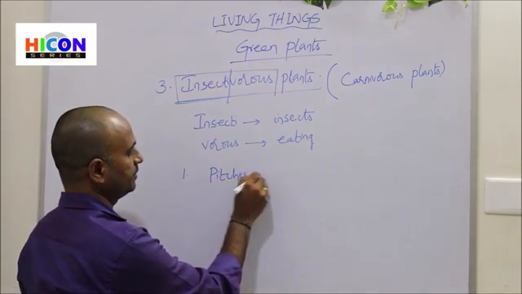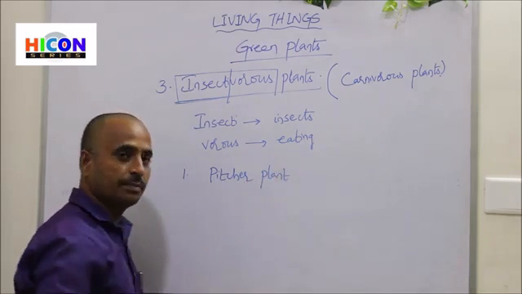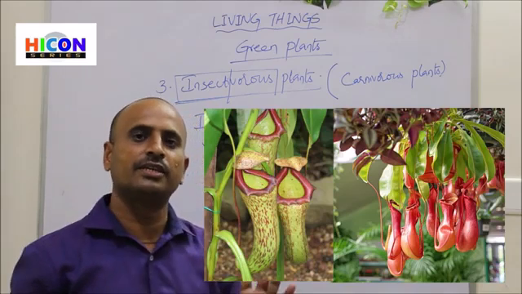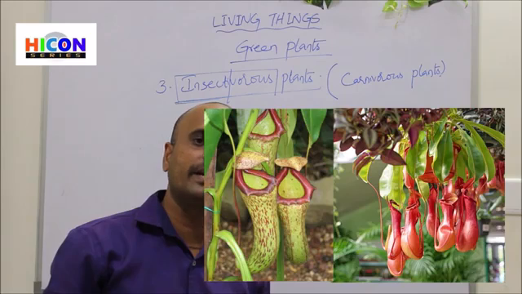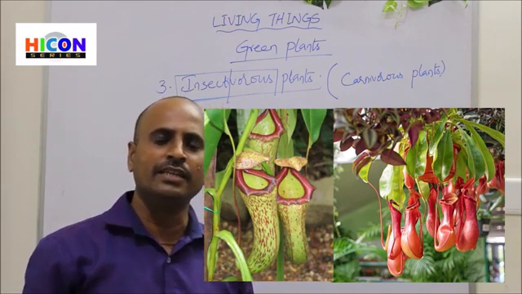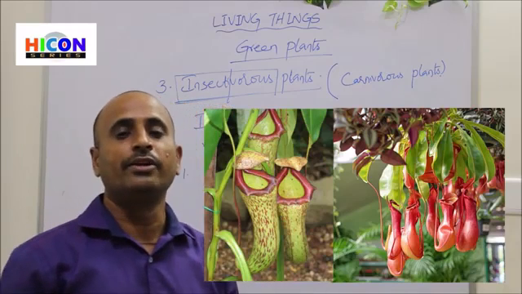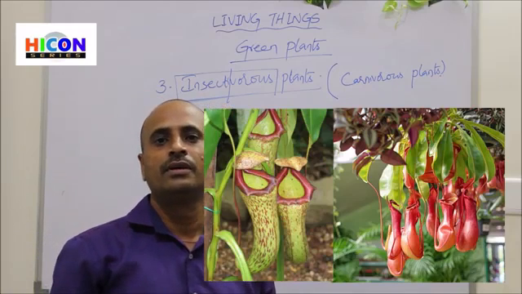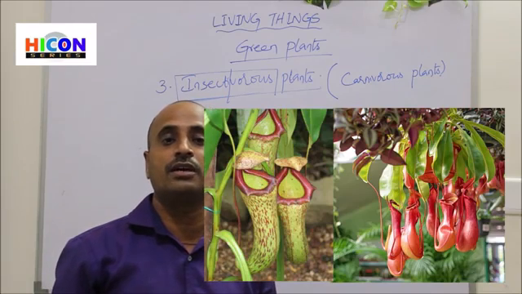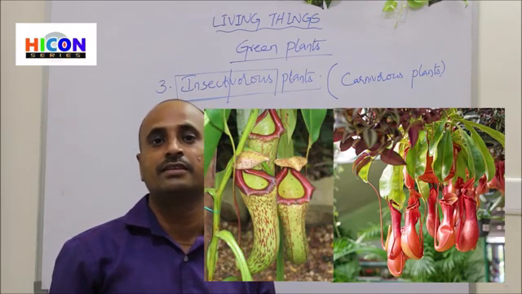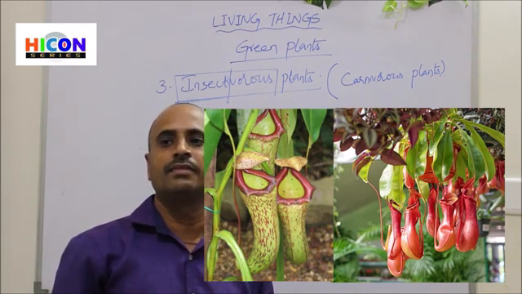So look at the picture. You are observing the image of a pitcher plant here. Especially these insectivorous plants have different colors and look very beautiful. Because of their beauty and different colors, the insects are easily attracted by these plants.